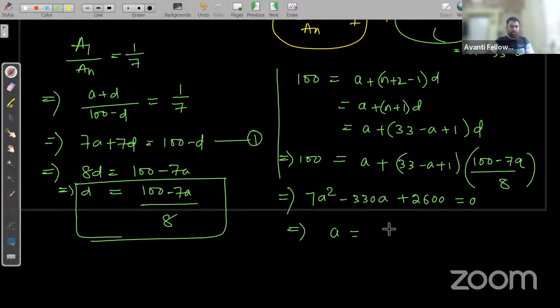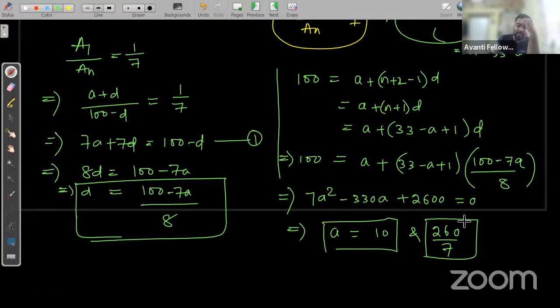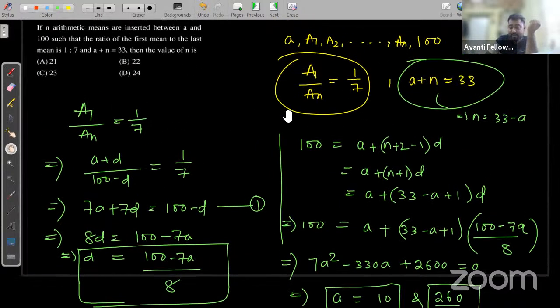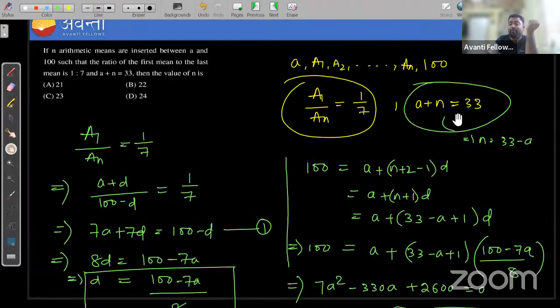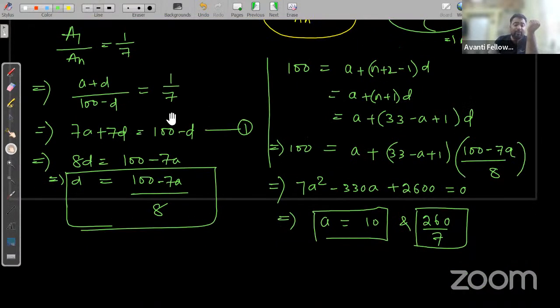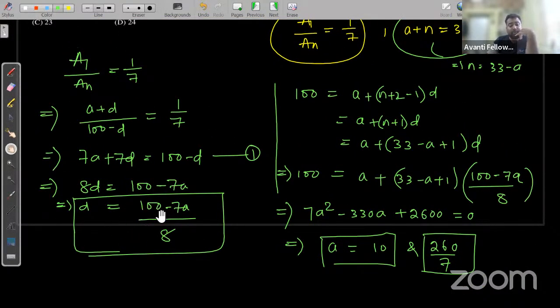By solving this quadratic equation, you will get the value of a as 10 and 260 upon 7. So now you are getting the value of a as 10 and another value, that is 260 upon 7. If we check one by one, if we put a equal to 10 here, then you will find the value of n from here. After finding the value of n, we can find d also.